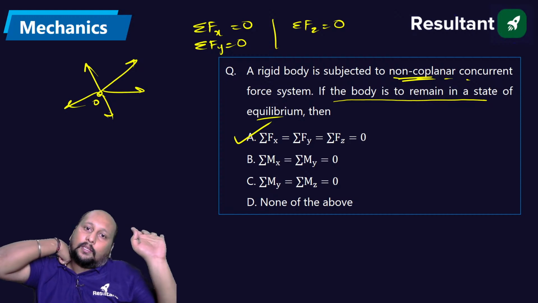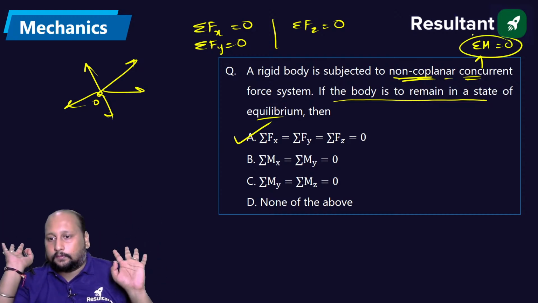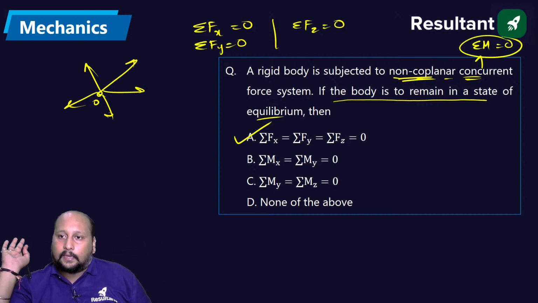Moment तो भाई 0 होगा ही. No need to check because this is concurrent. Concurrent में the moment is by default equal to 0. No need to check. Okay. Option A is the correct answer. चलिए next.